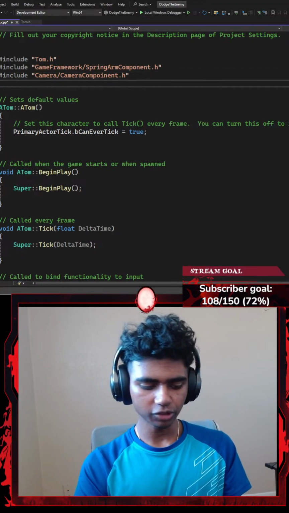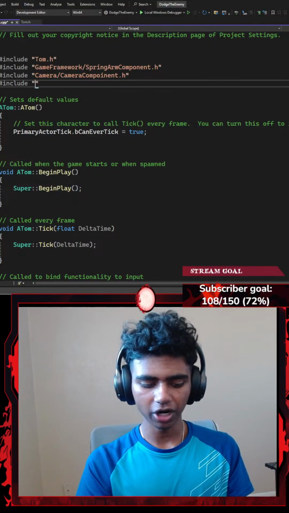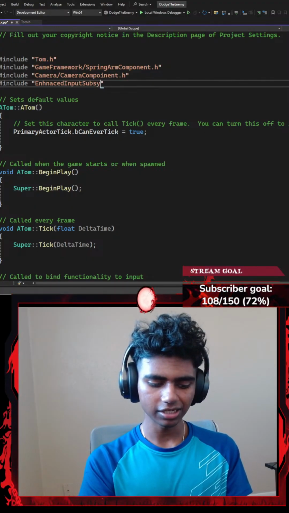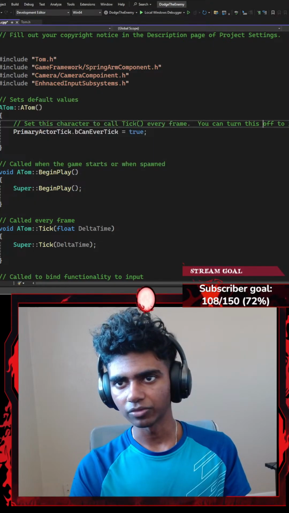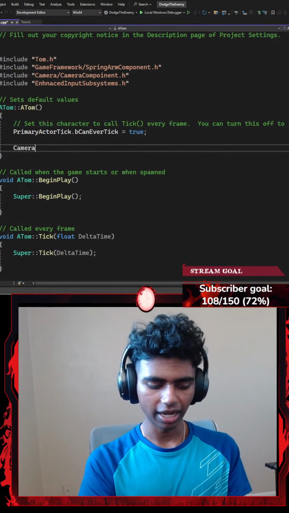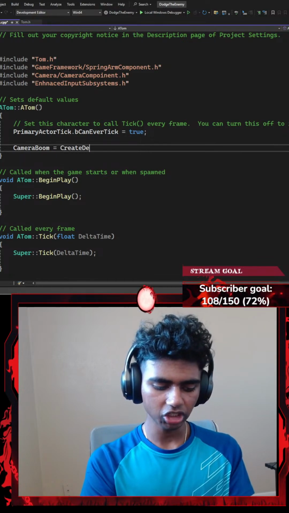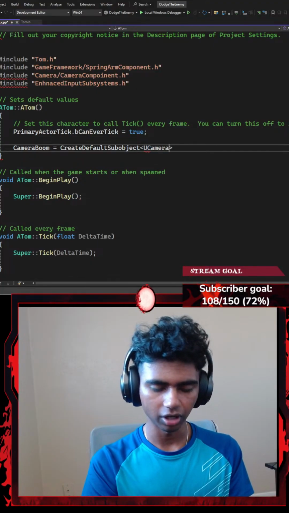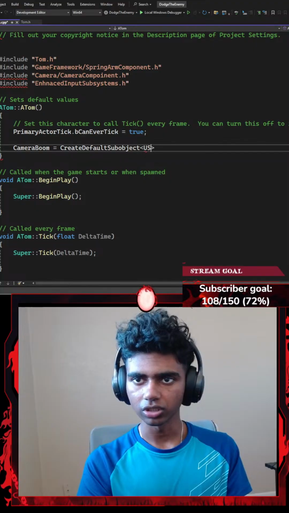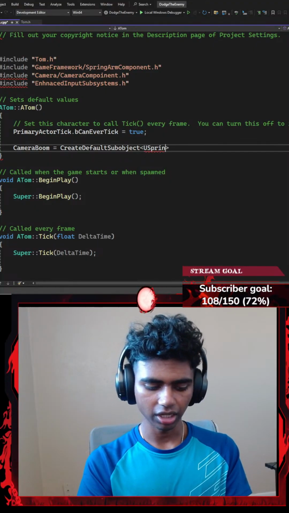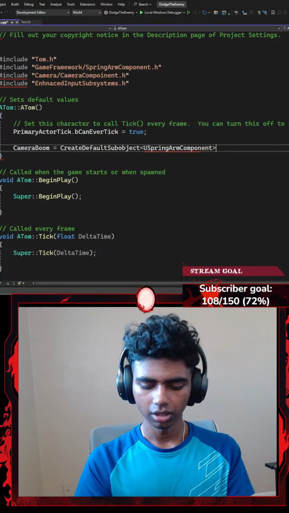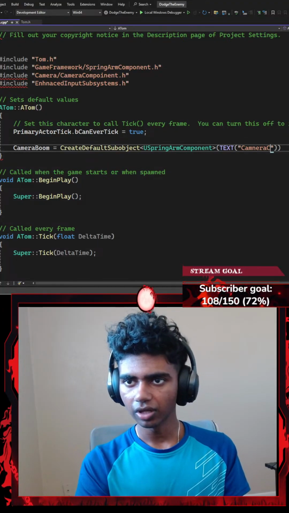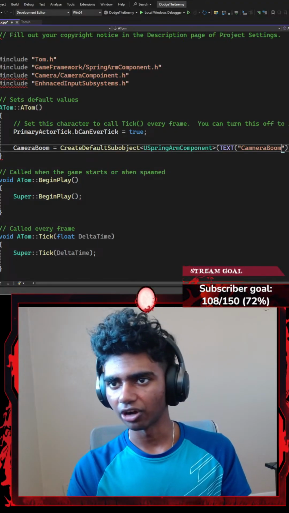Okay, and guys, if I write this part quickly without explaining, it's because I already explained this part once. I'm gonna go with enhanced input subsystems.h, and then I'm quickly gonna go with camera boom, which is going to be equal to a create default sub object template, which requires a parameter of my U spring arm component. Okay, and then I want to call this camera boom. There we go. Guys, if I'm speed running this part, it's because I already explained it.